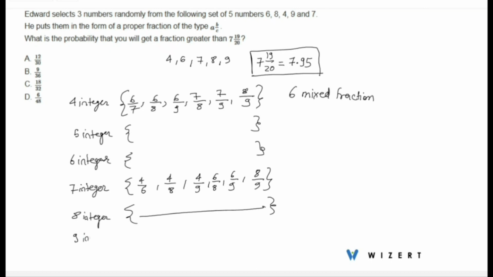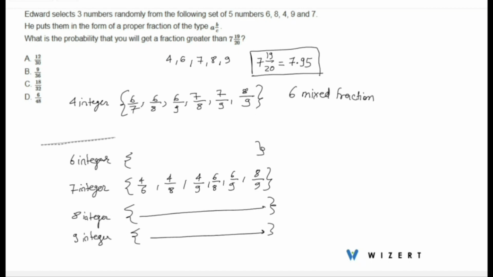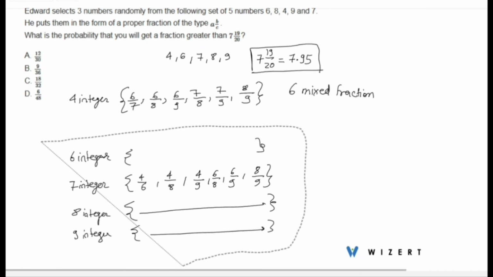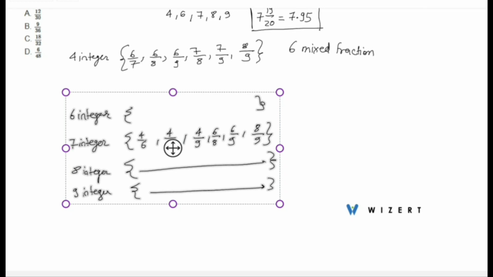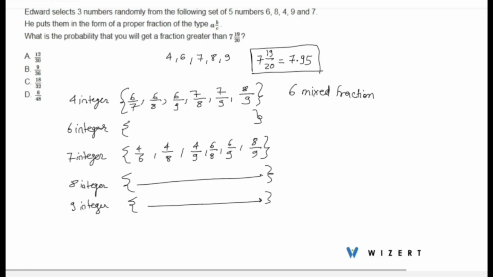Again with 9 integer anything will be greater than 7.95. Wait, 5 is not given, so this I'll need to remove. It's a mistake, so I have removed that. Yes, this is the total number of outcomes of this experiment.